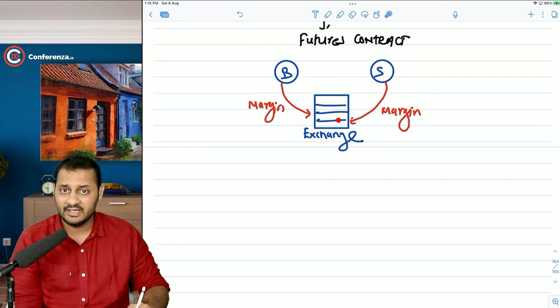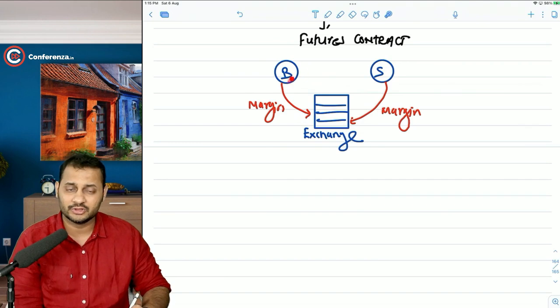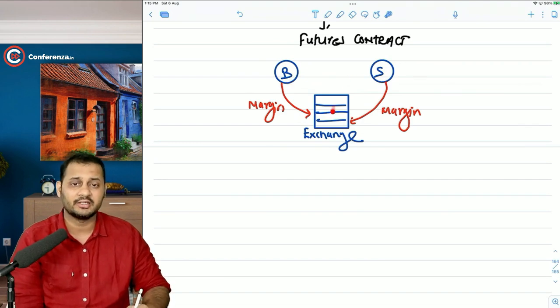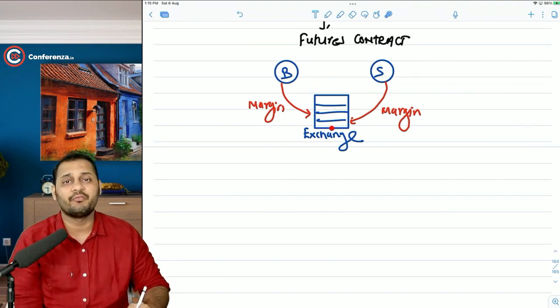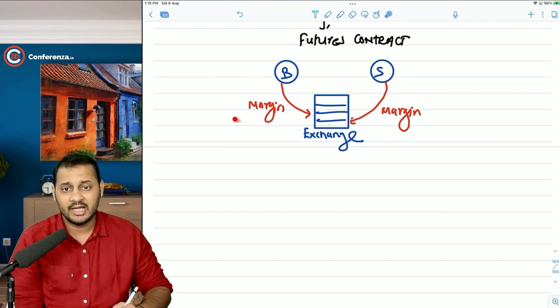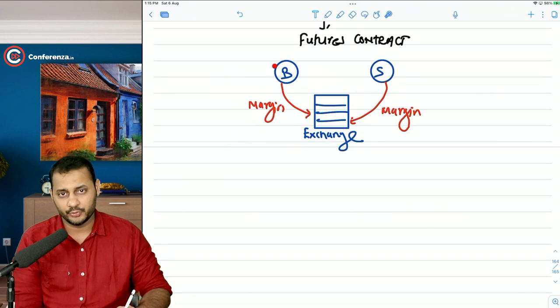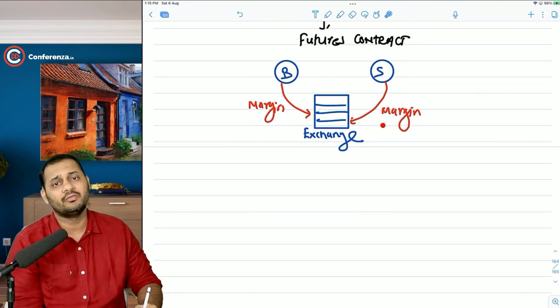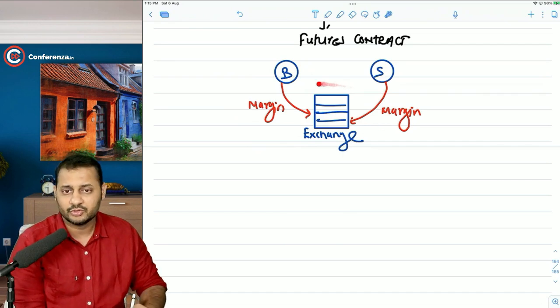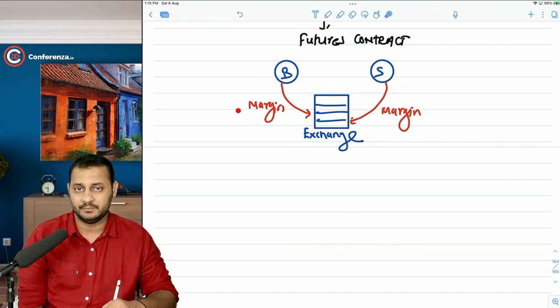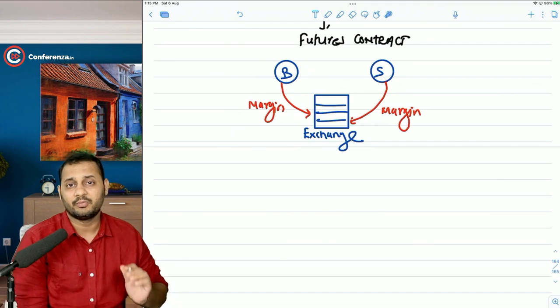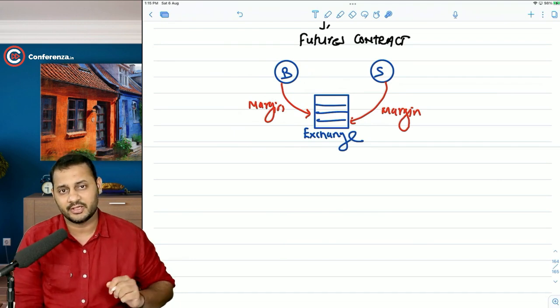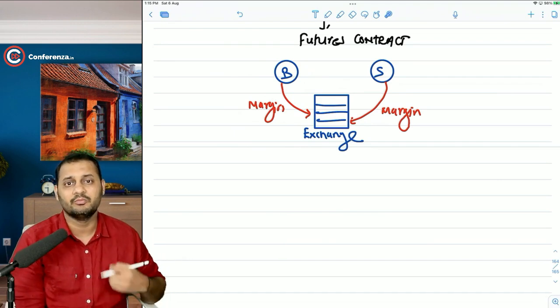What happens at the end, whenever the buyer is going to close the contract or the seller is going to close the contract, the exchange will calculate the profit or loss, and then it will add or subtract it from the margin, and the balance margin will be paid back to you. So if you have a profit, you will get a higher amount of margin. If you have a loss, you will get a lower amount of margin. So ultimately the margin is being settled. Got it? So this is what the forward and the futures contract is. I will take a break and I will be back with certain more concepts.